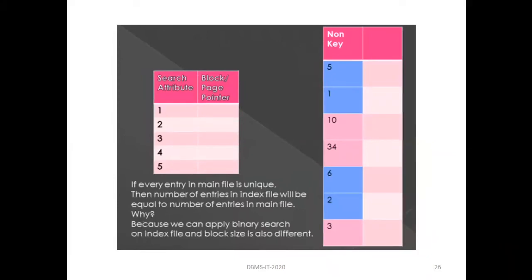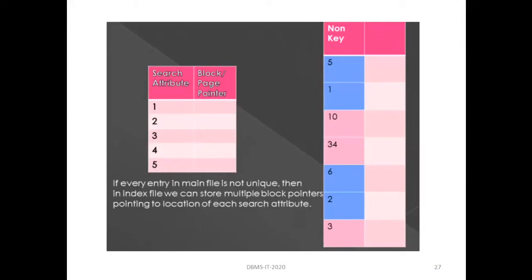So in this case, if every entry in the main file is unique, then the number of entries in the main file equals the number of entries in the index file. Suppose all the entries in the main file are not unique. Suppose here is an entry 2, here is an entry 2, and here is an entry 2.